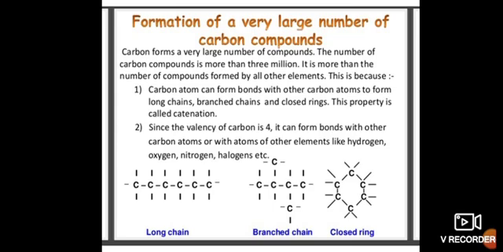Since the valency of carbon is 4, it can form bonds with another carbon atom or with atoms of other elements like hydrogen, oxygen, nitrogen, and halogens, meaning chlorine, fluorine, bromine, iodine. Examples of long chains, branched chains, and closed ring chains are given.